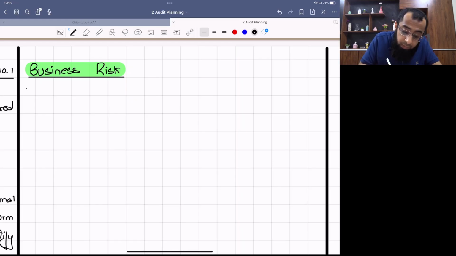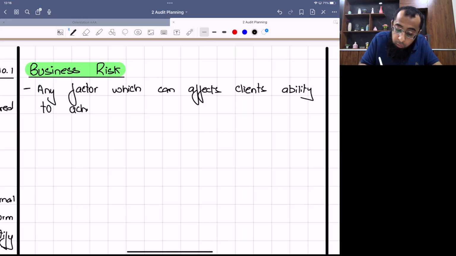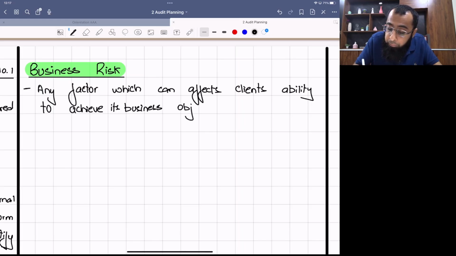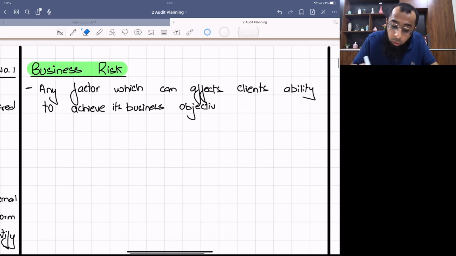Okay. So business risk is any factor which can affect the client's ability to achieve its business objectives. Now, what are these business objectives? Profitability, cash flow, and going concern. Okay, anything which can affect the entity's ability to achieve its business objectives.